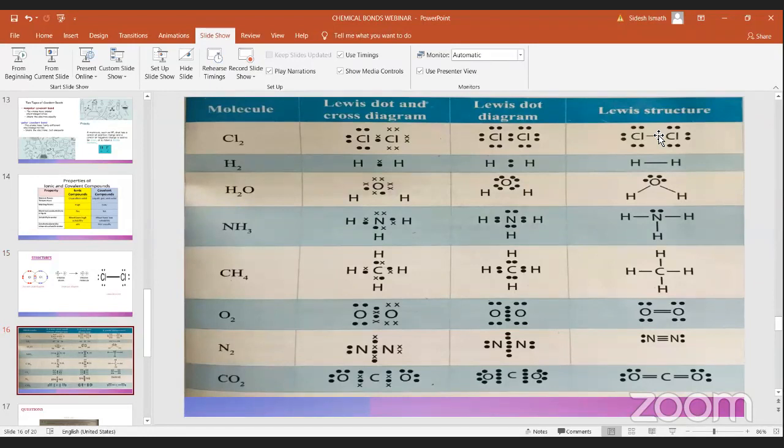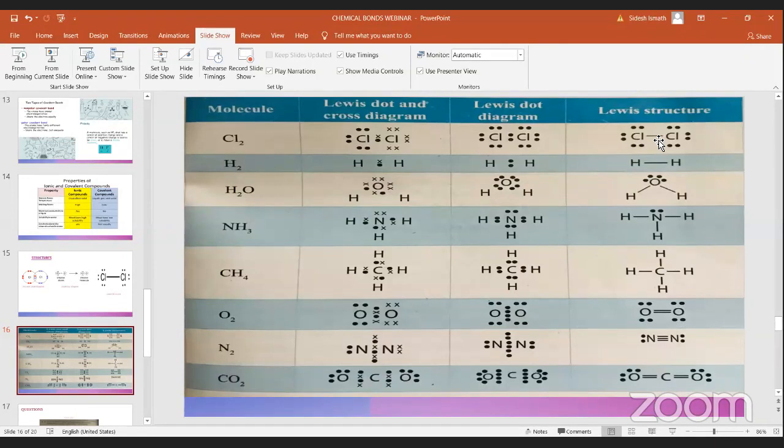Dots represent electrons. In chlorine's valence shell, it has 7 electrons, so that is represented by these dots. The line is the bond, so one line represents 2 electrons.